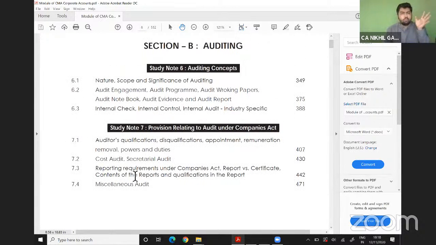So we have covered 7.1, 7.2, 7.3, which were the major concerns for the students to understand the clarity and to write the same in exam. Now we will jump to our 6.2, which is audit engagement, audit program, and so on.